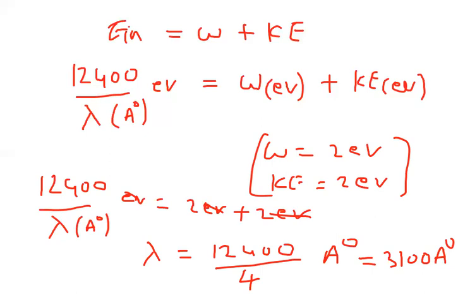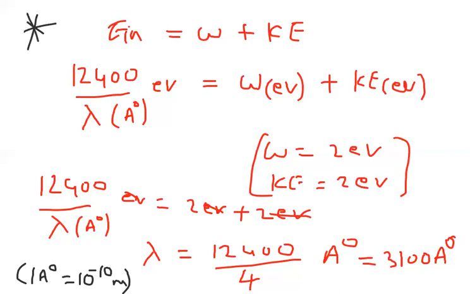Now angstroms we can convert to meters. How to convert angstroms to meters? You know, 1 angstrom is equal to 10 power minus 10 meter.